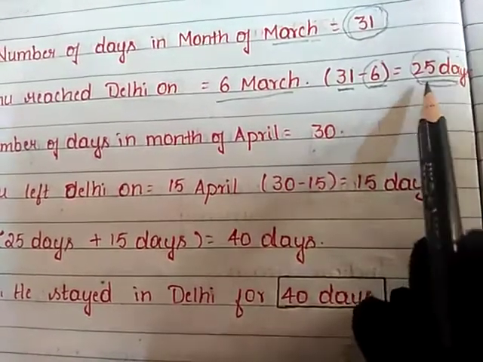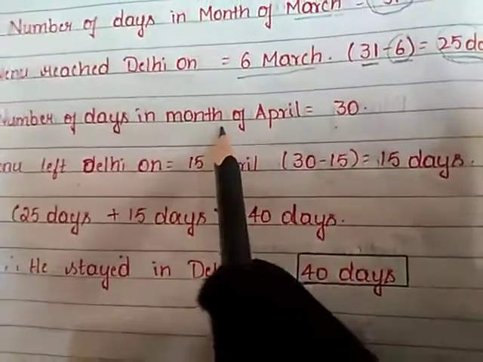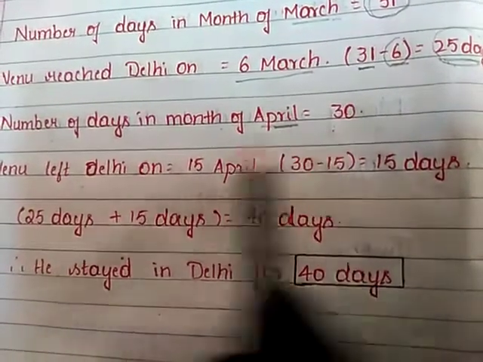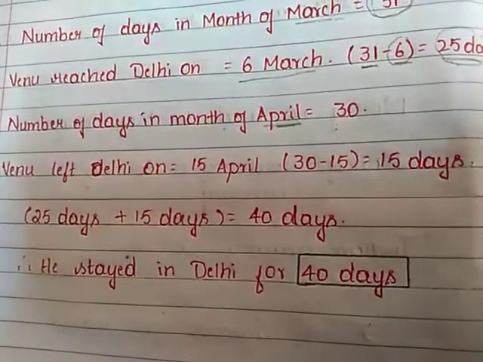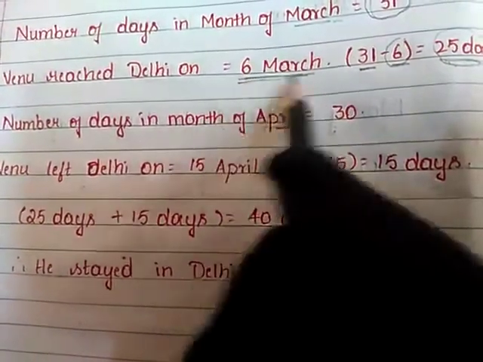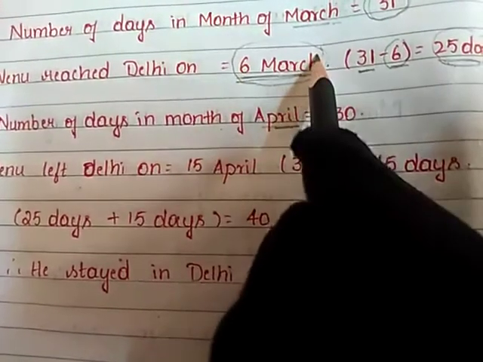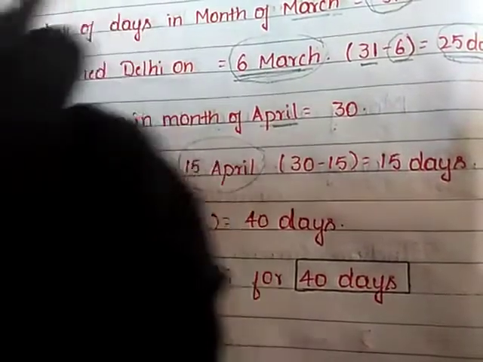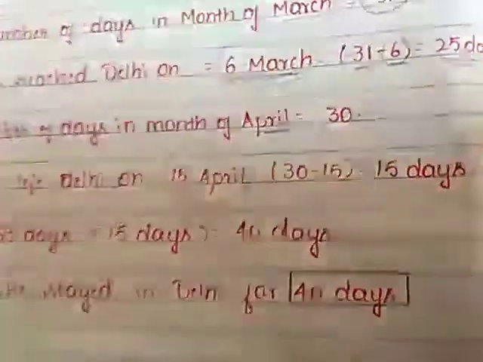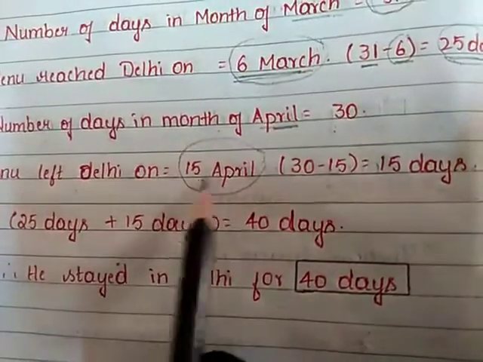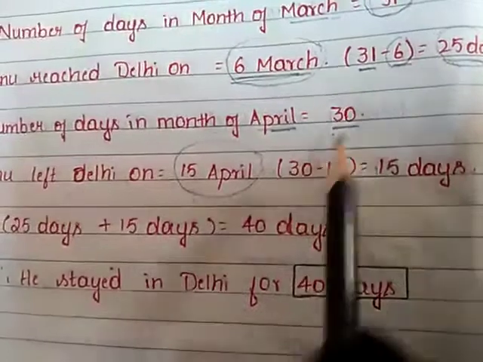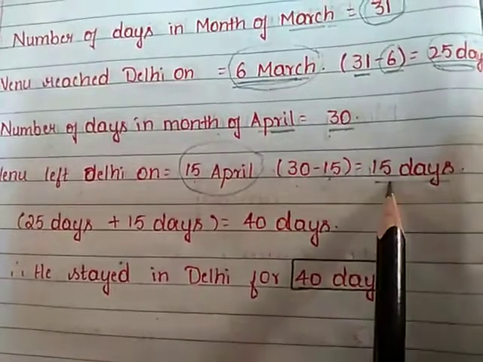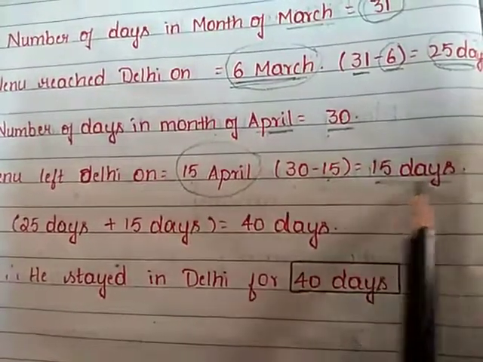Now we will find out how many days did he stay in the month of April. So number of days in the month of April are 30. He left Delhi. See, this is our starting time, 6th March is our starting time, and 15th April is our ending time. As we did our previous sums, we have to find the time duration. So Venu left Delhi on 15th April. How many days are there in April? 30. He left on 15. So number of days he stayed in Delhi in the month of April is 15 days.